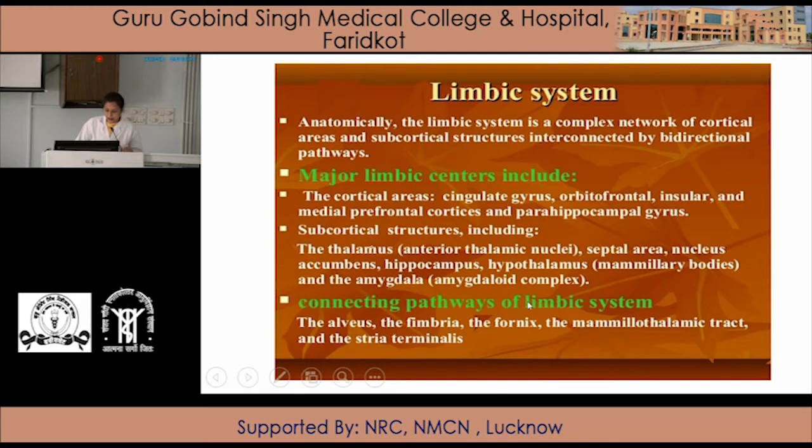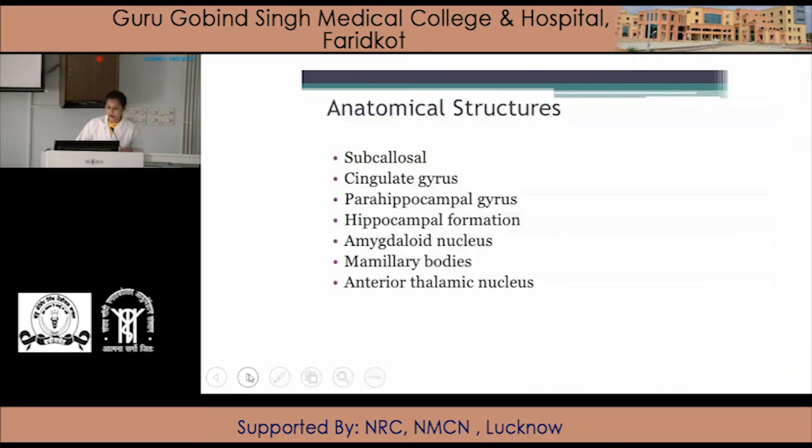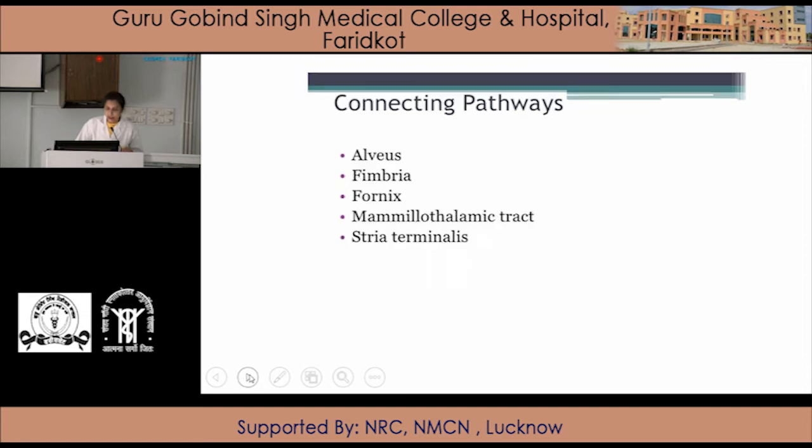The connecting pathway of the limbic system is formed by the alveus, fimbria, fornix, mammillothalamic tract, and the stria terminalis. So the anatomical structures included in the limbic system are the subcallosal gyrus, cingulate gyrus, parahippocampal gyrus, hippocampal formation, amygdaloid nucleus, mammillary bodies, and anterior thalamic nucleus. Here is the overview of the limbic system.